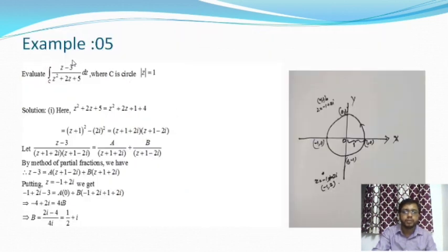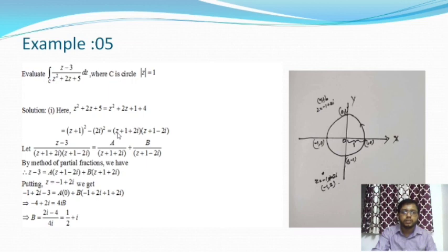Another example of Cauchy's theorem: evaluate integration over c of z minus 3 by z square plus 2z plus 5 dz, where c is the circle modulus of z is equal to 1. So this is the circle whose center is at the point 0, 0 and radius is 1. Okay, so the denominator is z square plus 2z plus 5.